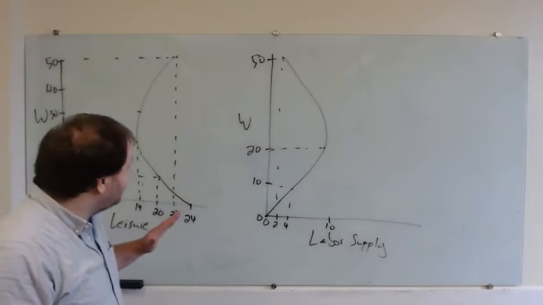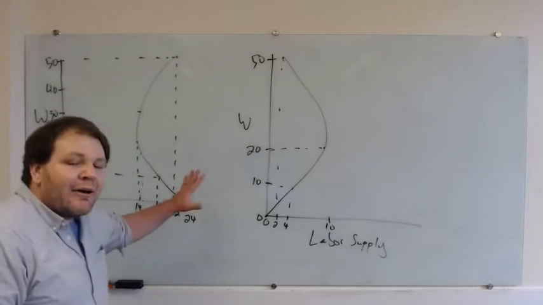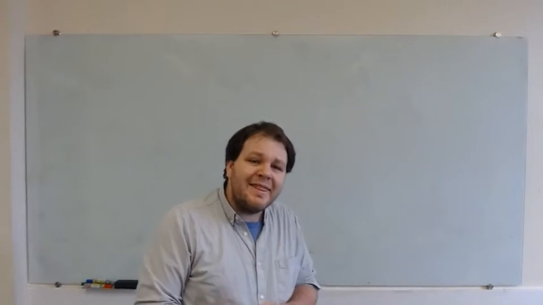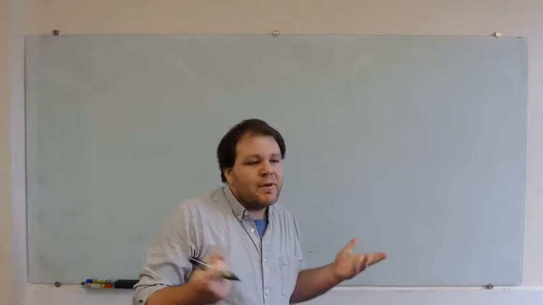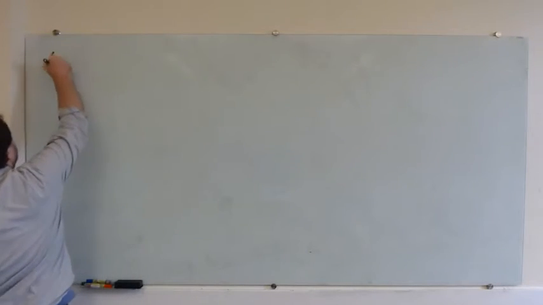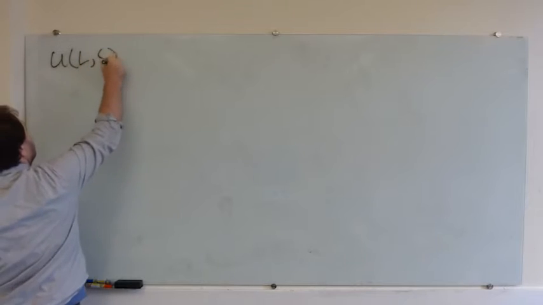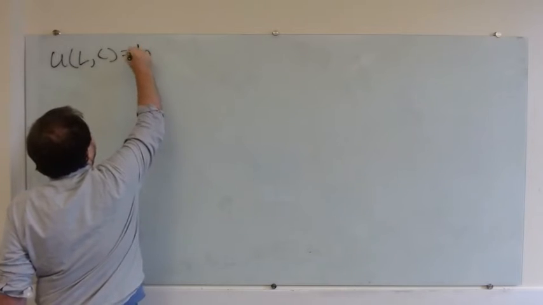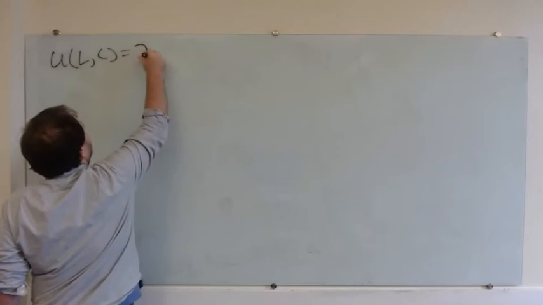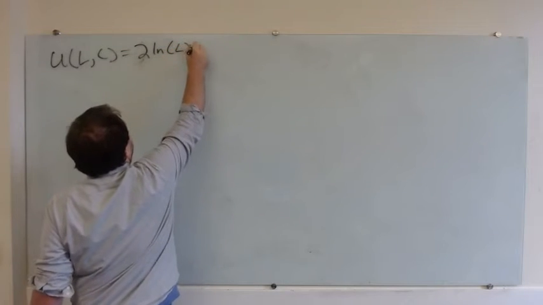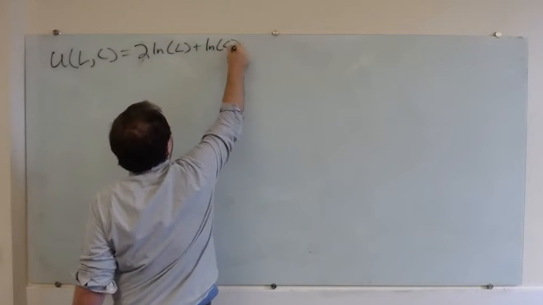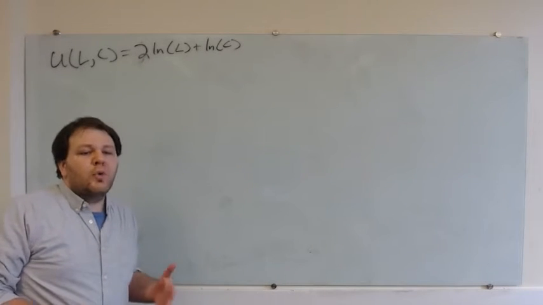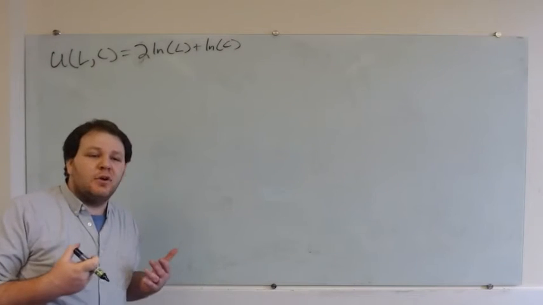So why don't we take a minute before I end today going over how to solve a problem, how to find labor supply given somebody's preferences and constraints. So let's say that you've got preferences over leisure and consumption that are Cobb-Douglas. Let's say, 2 log L plus log C. And let's say that in addition to the money you get from working, your grandma also is very, very generous, sends you $6 a day.